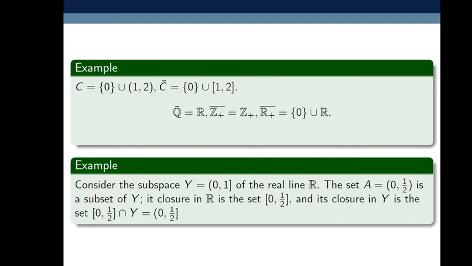By using the theorem we proved earlier, the closure of A in Y is equal to the closure of A intersect with Y. We already proved this. Here the closure of A is the closed interval [0, 1/2], which intersects with Y. So the closure of A in Y is equal to the closed interval [0, 1/2] intersection Y, and as Y is the half open interval [0, 1), the intersection of these two intervals is the half open interval [0, 1/2].